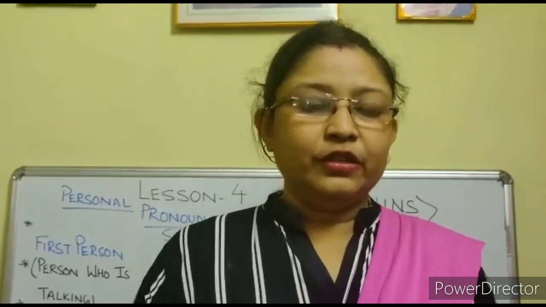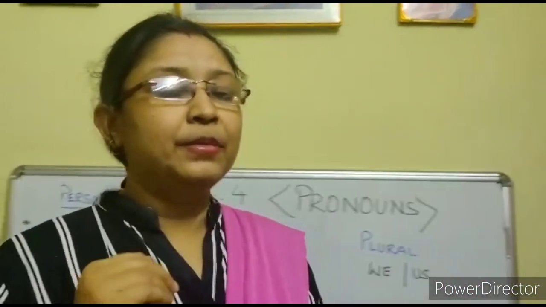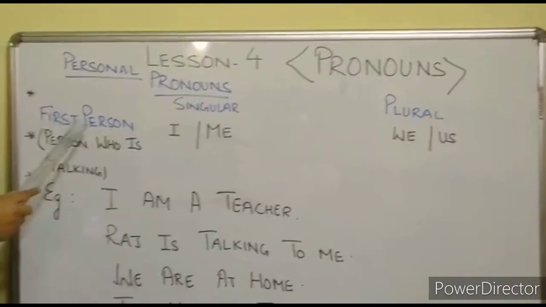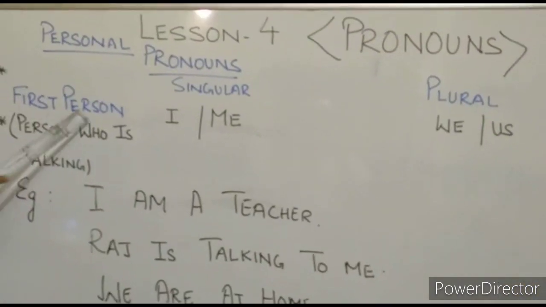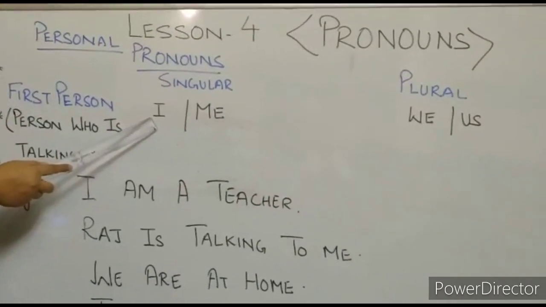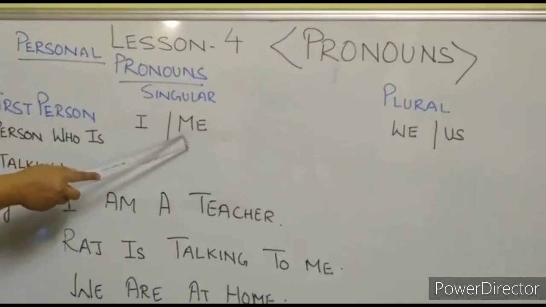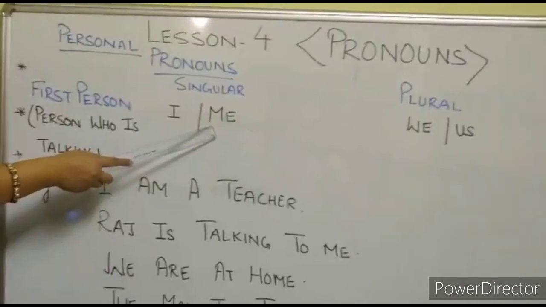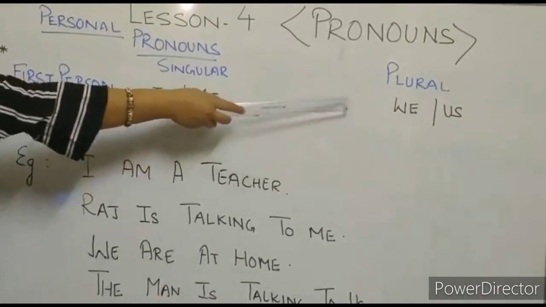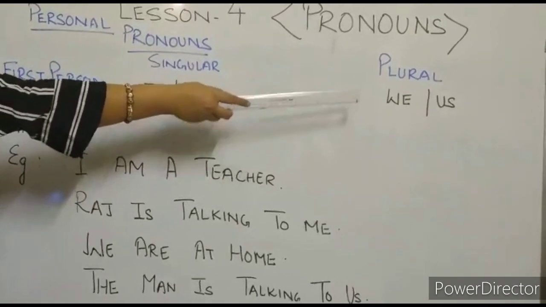That is subject place, that means before the verb, and object place will be after the verb. Now let us see the examples in detail. As I told you, for the first person, in subject place we put I and me in object place in singular case, and in plural form it is we in subject place and us in object.